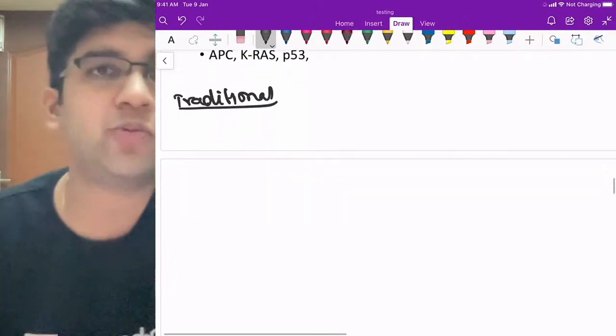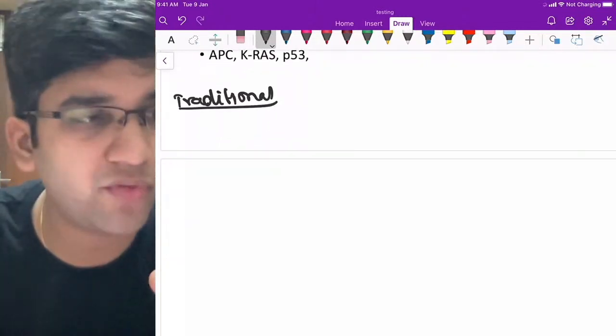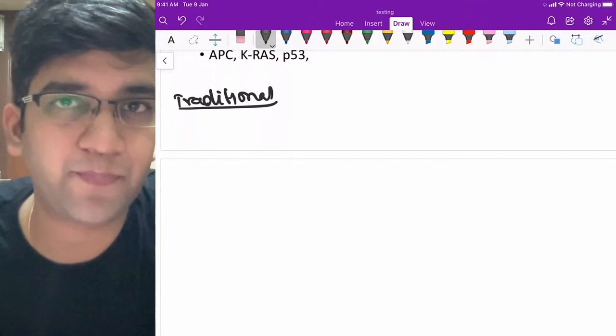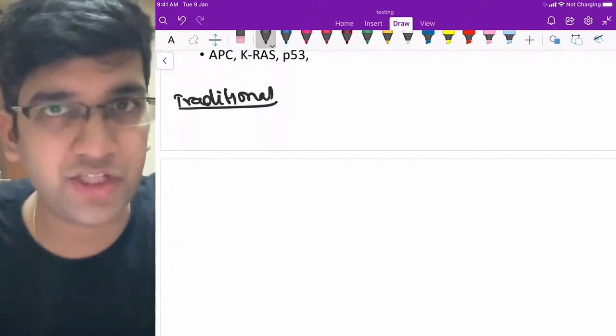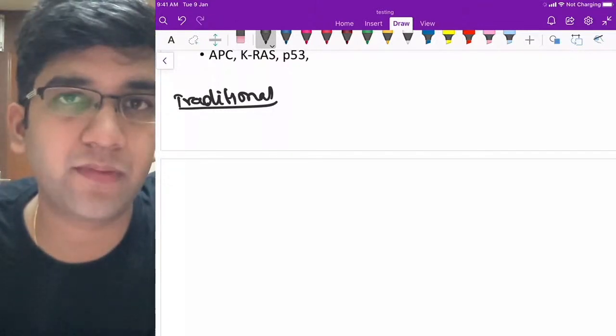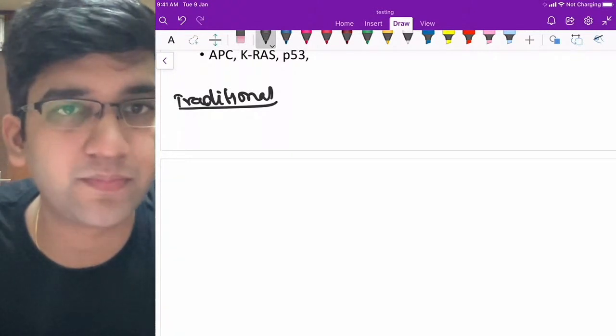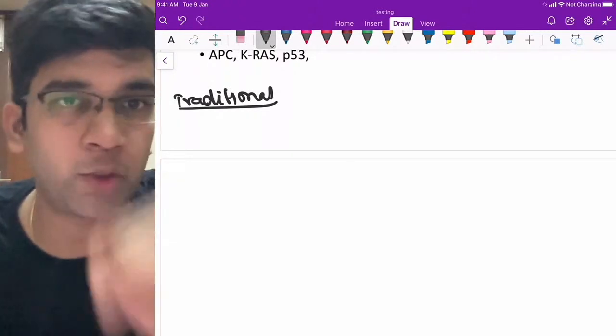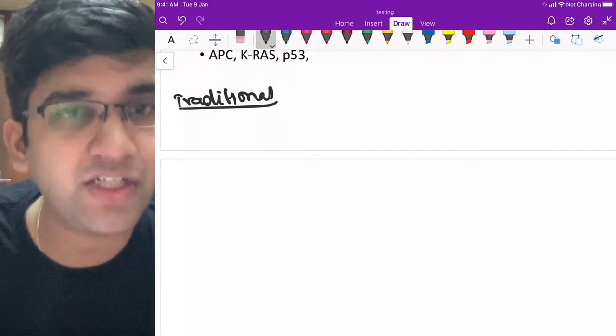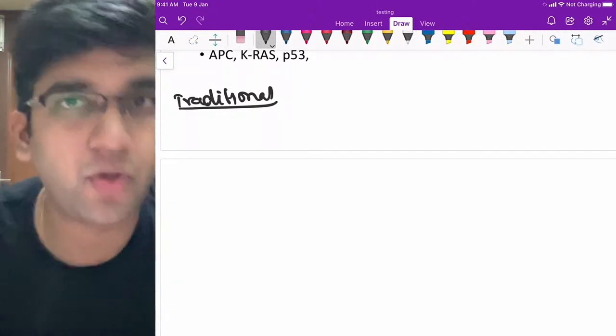When you look at a traditional adenoma carcinoma sequence, it is going to go from normal to your cancer state. When I have a traditional sequence, I'm going to talk about FAP. FAP is autosomal dominant or recessive? It is autosomal dominant, right? So I can have a germline mutation of APC or an acquired mutation.